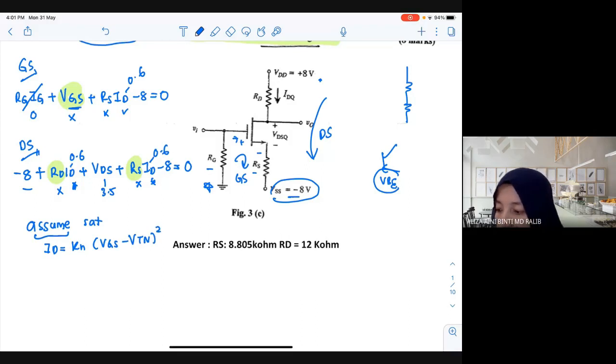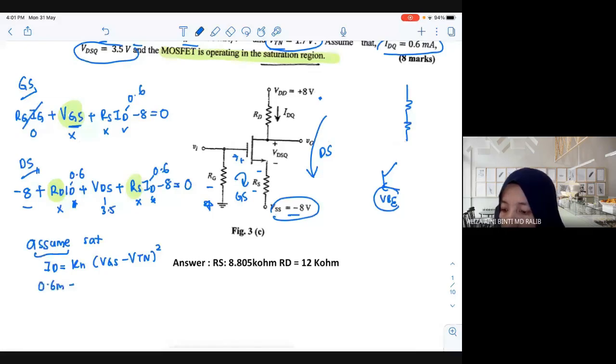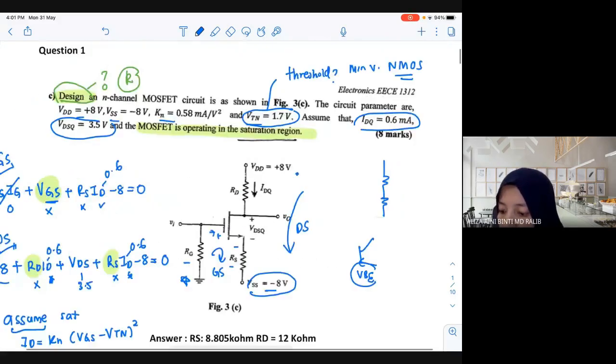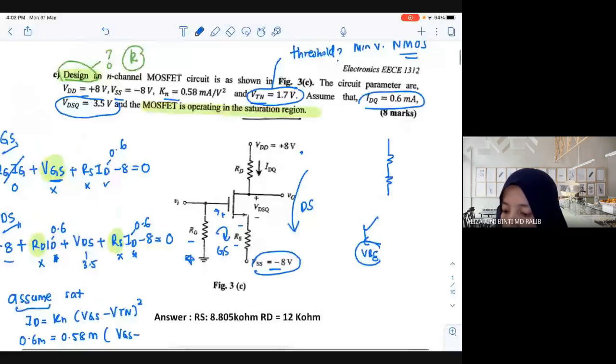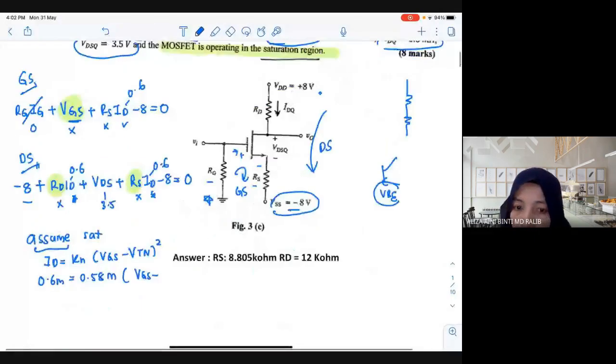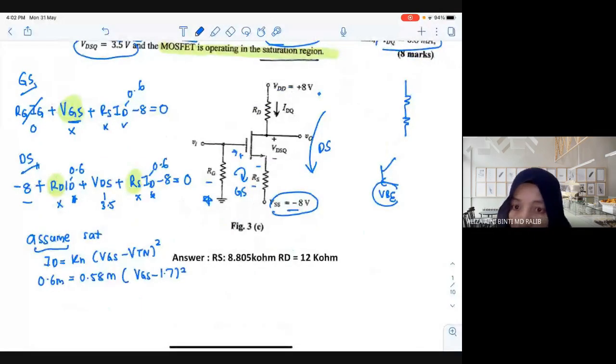So you are given your ID is 0.6 milliampere. Kn, the conduction parameter, is 0.58 milli. You don't know your VGS, but you know your VTN is 1.7, squared. So can you calculate for a while? What is the value of your VGS?